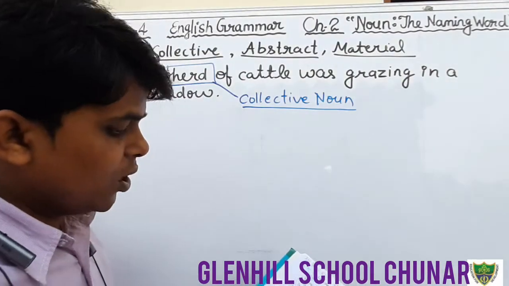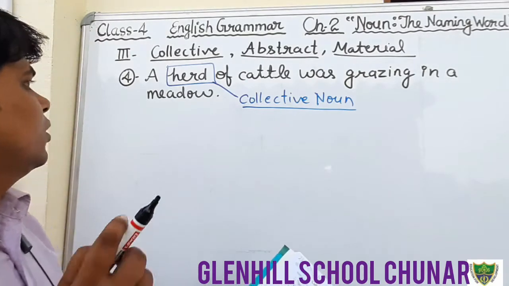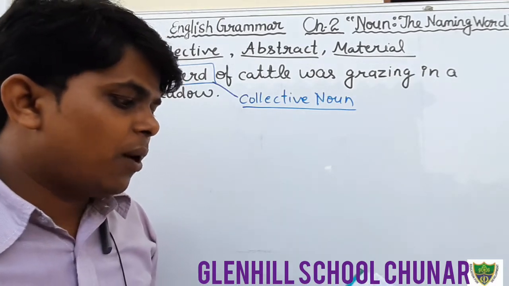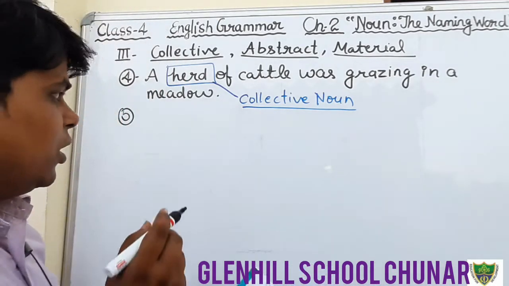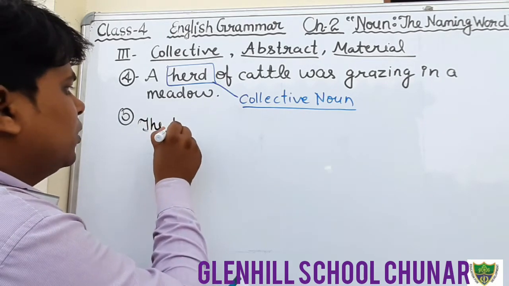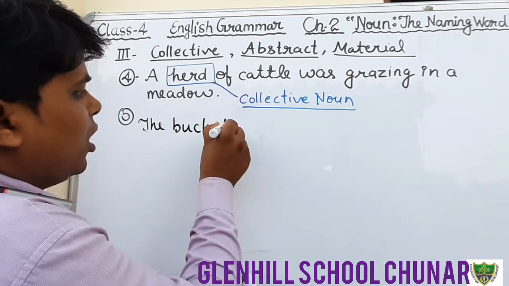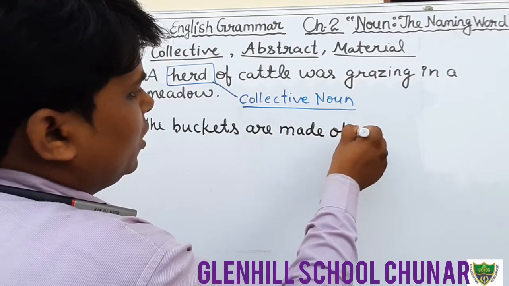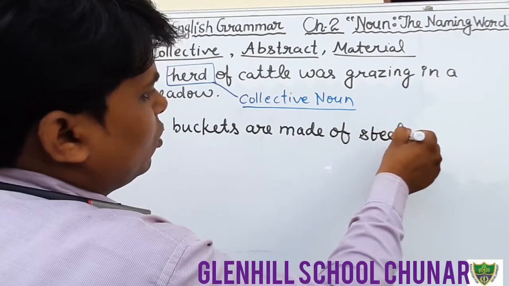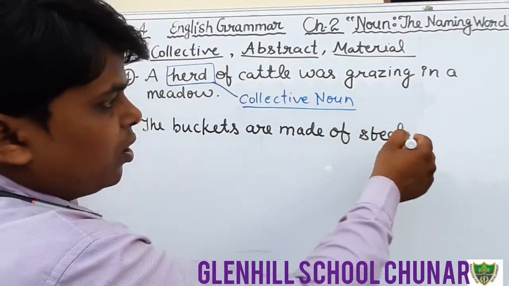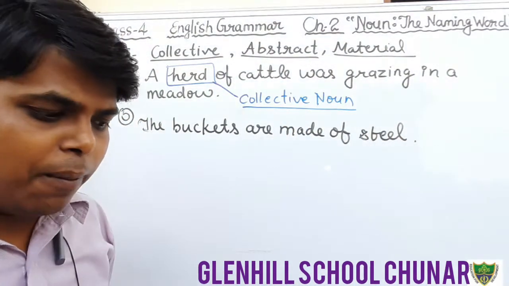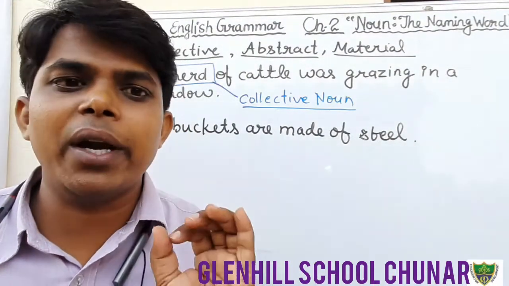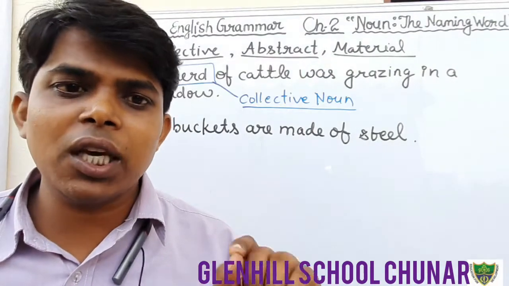Okay students, now come to question number 5. Question number 5 is, the buckets are made of steel. Dear students, I have told you what a material noun is. Material noun is the name given to the material or substances of which things are made.